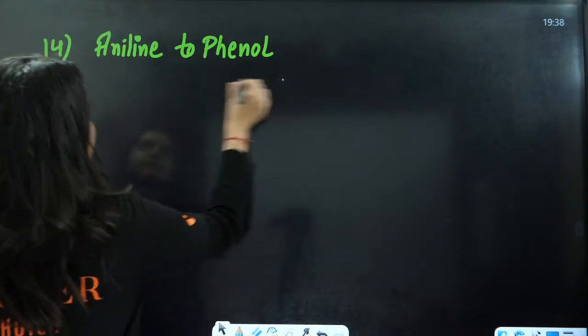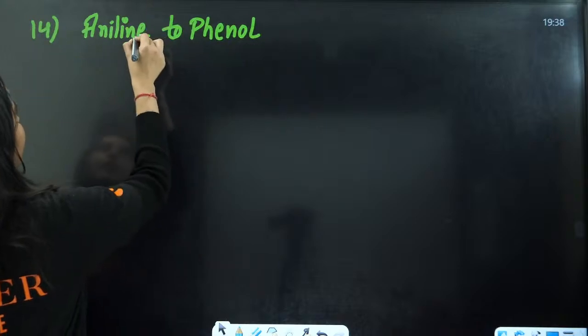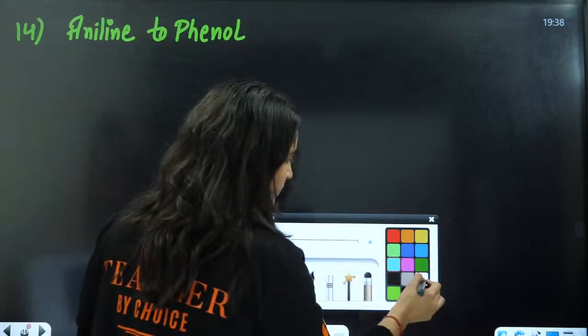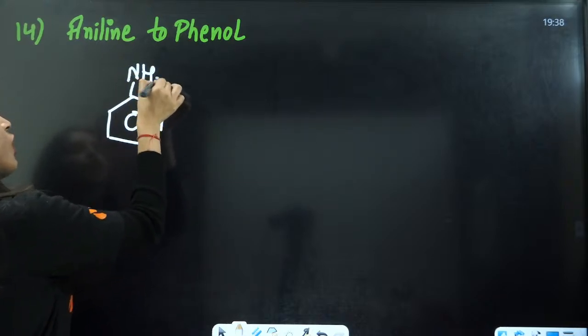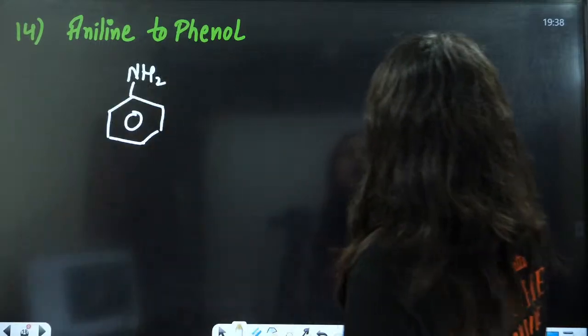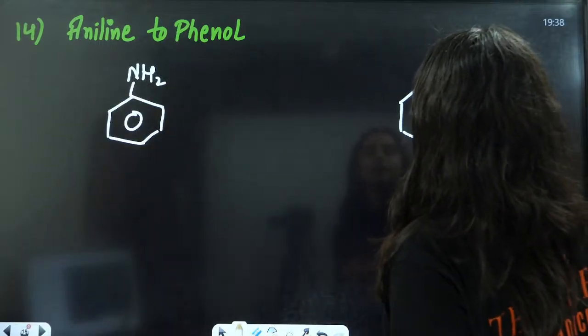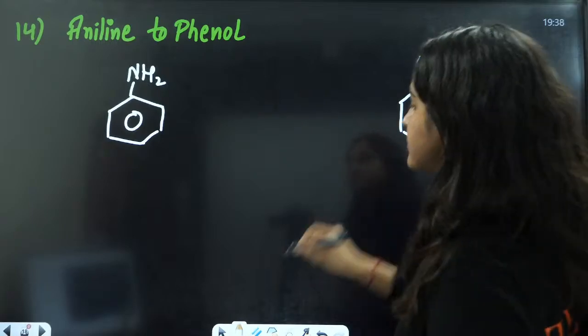Next is aniline to phenol. This is aniline, converted into phenol. Very simple, we have just done this reaction.